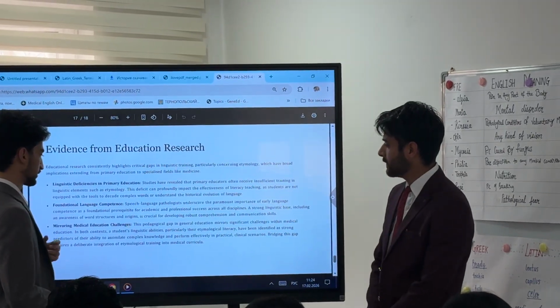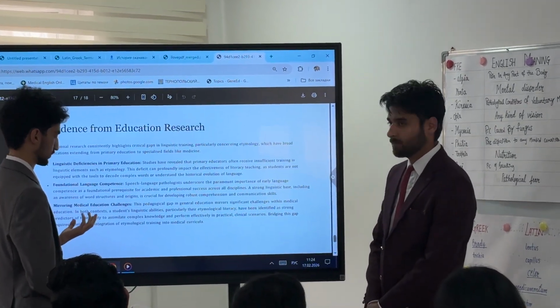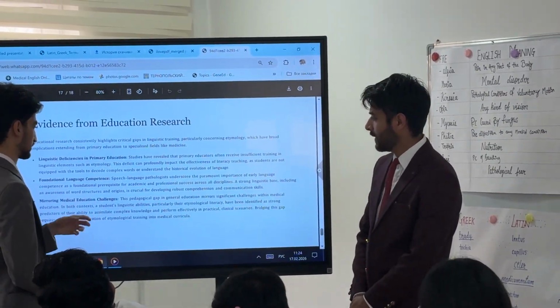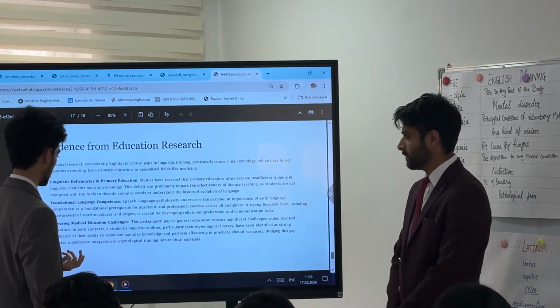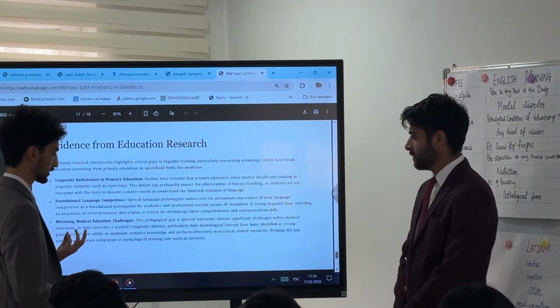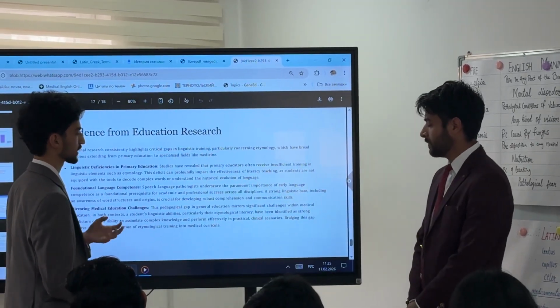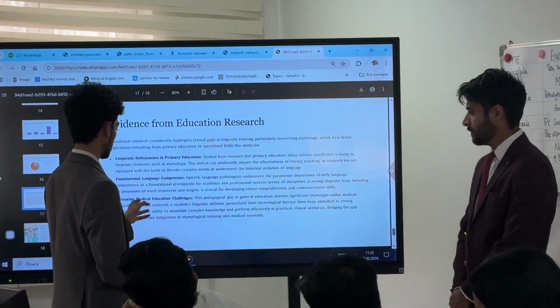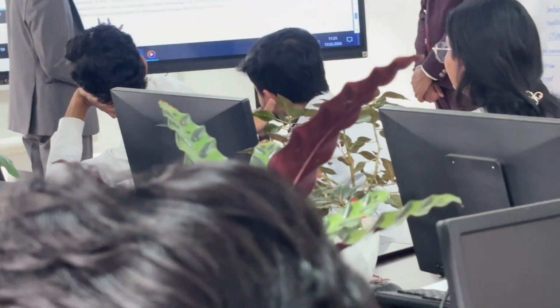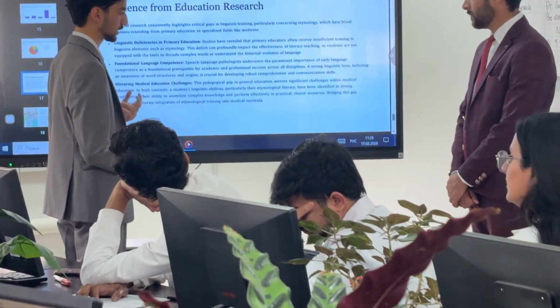This pedagogical gap in general education is a significant challenge in medical education. In both contexts, students' linguistic abilities, particularly etymological literacy, have been identified as strong predictors of their ability to assimilate complex knowledge and perform effectively in technical scenarios.